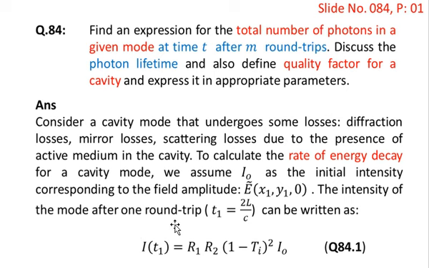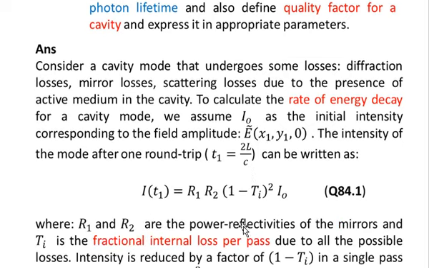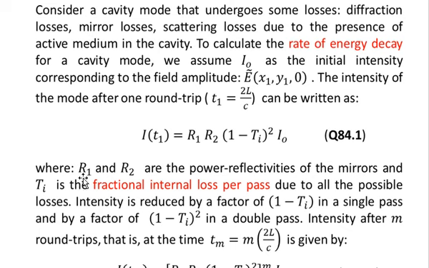The intensity of the mode after one round trip, which requires a time of t1 equal to 2L over C, where capital L is the length of the cavity and C is the velocity of light, can be written as I of t1, that is the intensity after a round trip time t1, is equal to R1 multiplied by R2 multiplied by (1 minus Ti) square and then I naught, where R1 and R2 are the power reflectivities of the mirrors and Ti is the fractional internal loss per pass due to all possible losses.